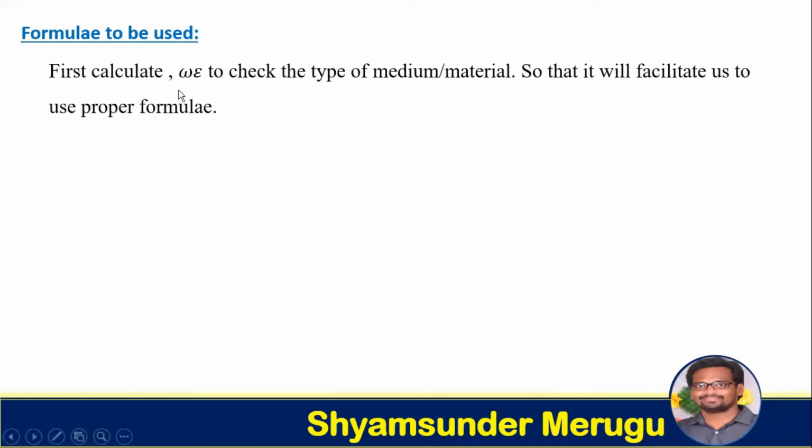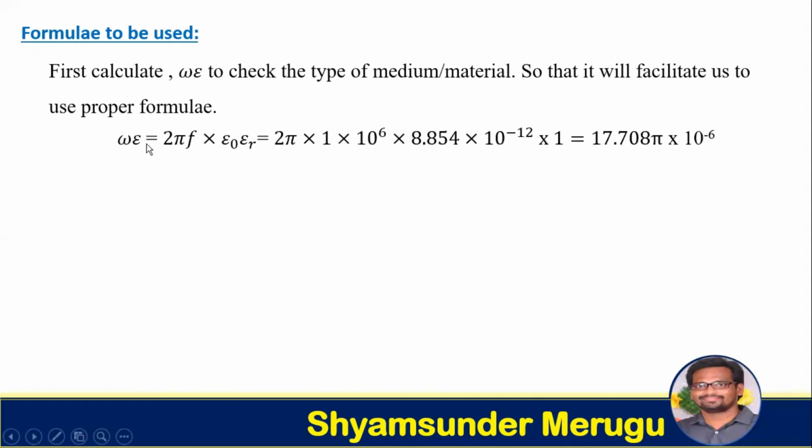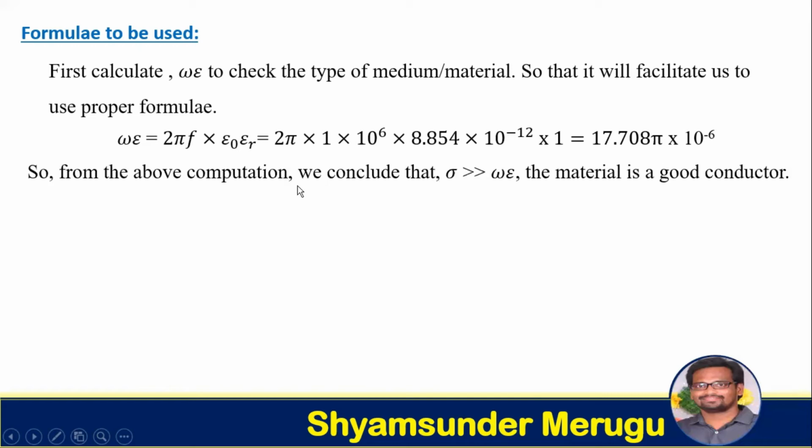First, we calculate omega epsilon to check the type of medium or material, so that it will facilitate us to use the proper formula. So first calculate omega epsilon, which equals 2 pi f into epsilon naught epsilon r, and substituting the values, we get 17.708 pi into 10 power minus 6. So from the above computation, we conclude that sigma is very greater than omega epsilon. So the material is a good conductor.